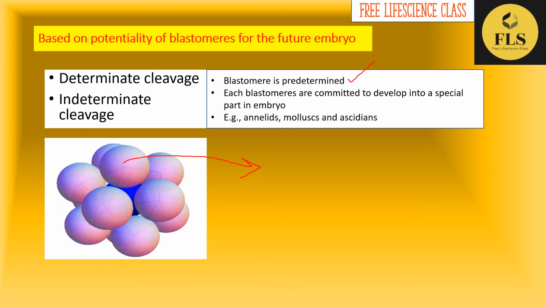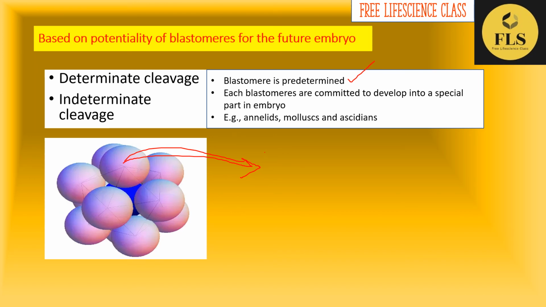That blastomere has a predetermined fate, and if you remove it, that organ is not developed in that animal. That blastomere is going to change into an organ, and if you remove it, this embryo will result in a defective embryo or defective animal. Such type of cleavage is known as determinate cleavage.